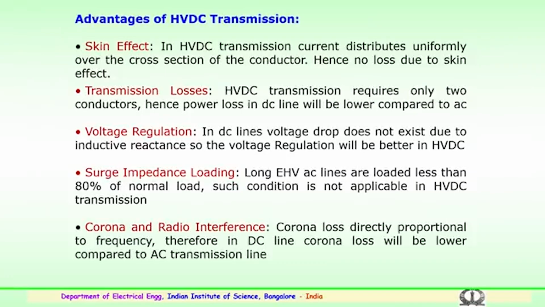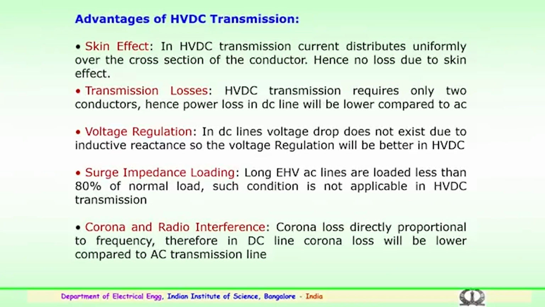So, this condition will not be applicable in case of long distance EHV and UHV HVDC transmission systems. The corona and radio interference, as mentioned, the corona losses are directly proportional to the frequency. So, therefore, in DC corona losses are much lower compared to AC line.